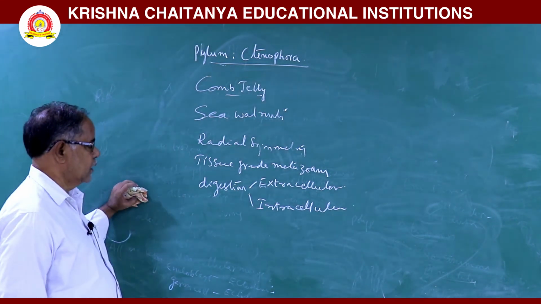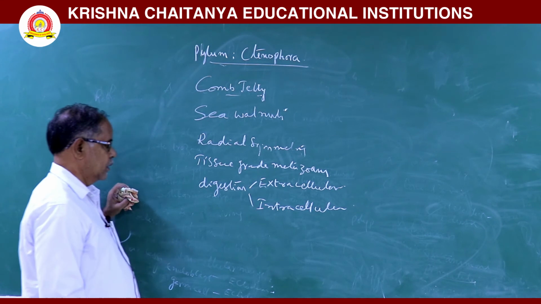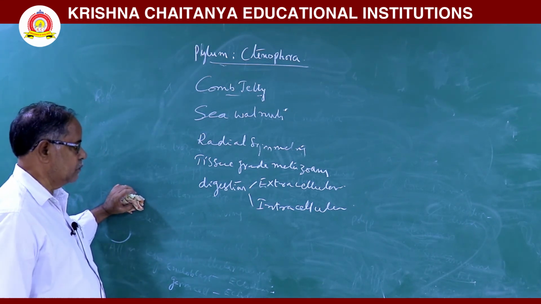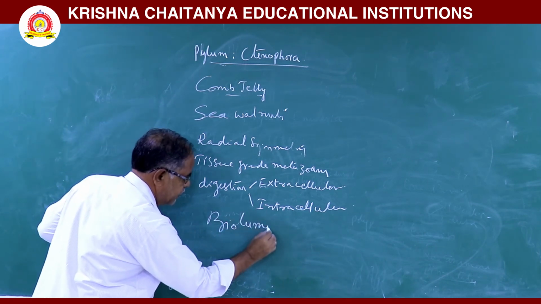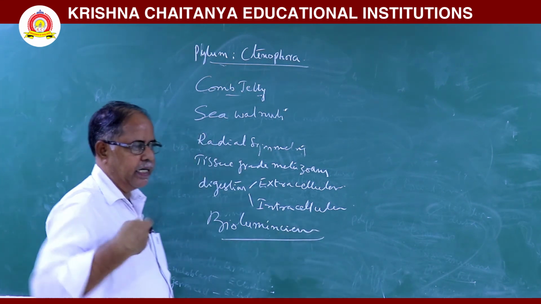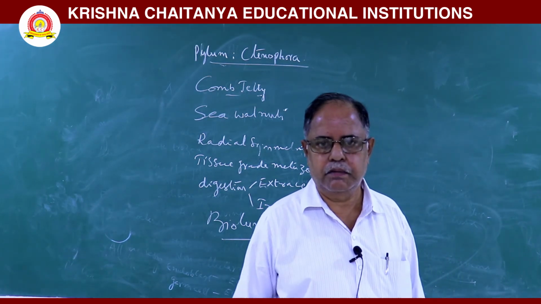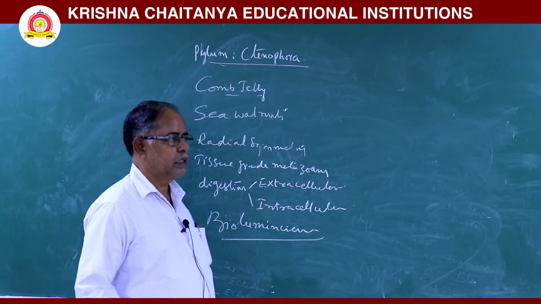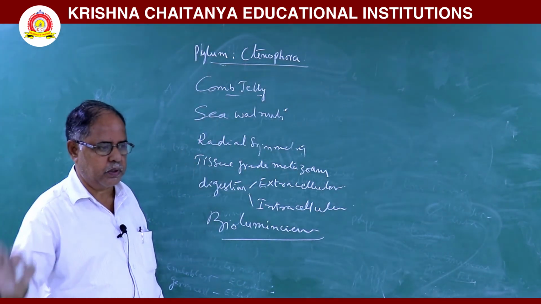Digestion is of two types. Extracellular digestion and intracellular digestion occur here. Next, these animals show bioluminescence. That means they emit light from the body. That is called bioluminescence. In this animal, only sexual reproduction occurs.